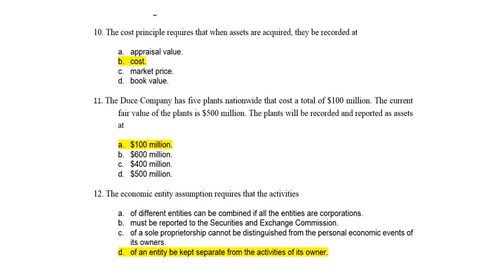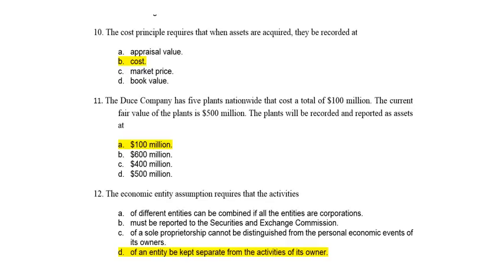Anyway, let's take a look at this one. The cost principle requires that when assets are acquired, they're recorded at what? At their cost. The Deuce Company has 5 plants nationwide that cost a total of $100 million. The current fair value of the plants is $500 million. What should the plants be recorded at? 100 million. The accountants are kind of these people that you keep asking different questions and they keep giving you the same answer, don't they? It's got to be historical cost.